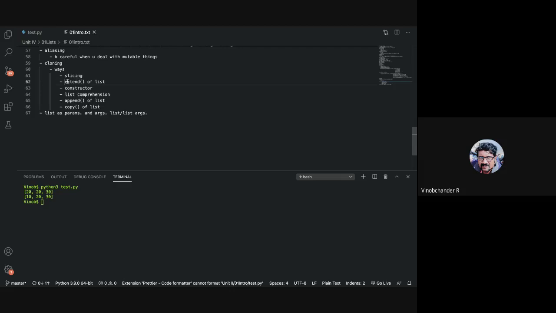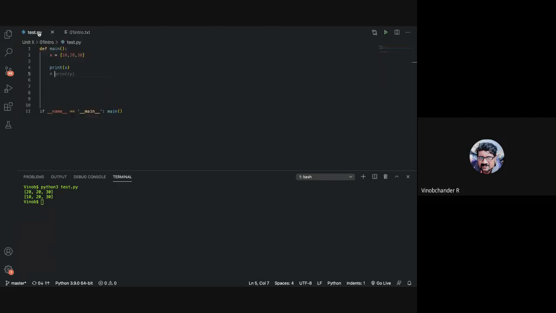The second way is you can make use of the extend method of list. There is a method called extend that you can make use of, right? Well, what does extend do, anybody? We have seen append. There is also something called extend. We can add many number of elements. Yeah, so essentially it is like you do a kind of concatenation on the entire list. Append is you append an item to the last place.